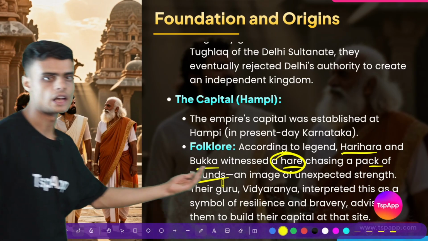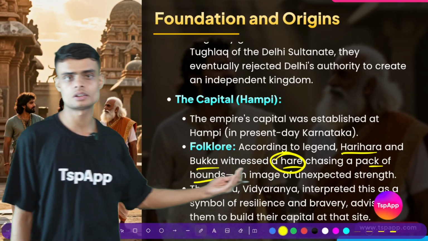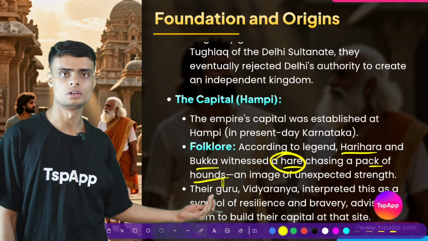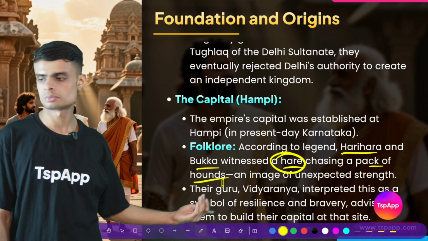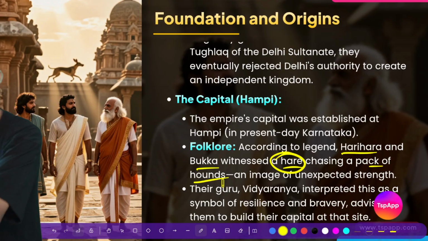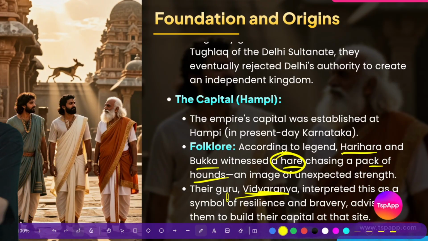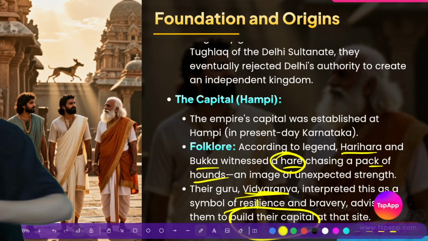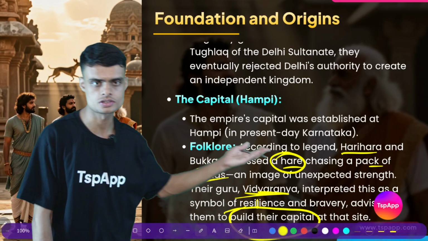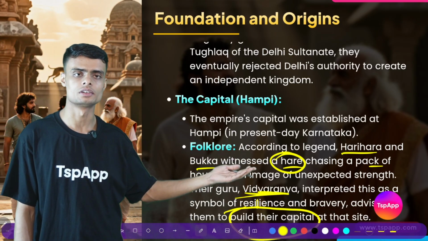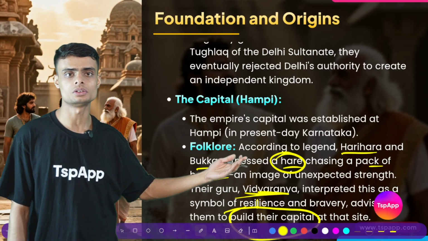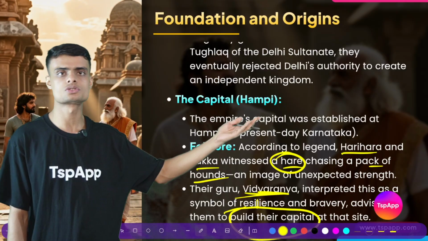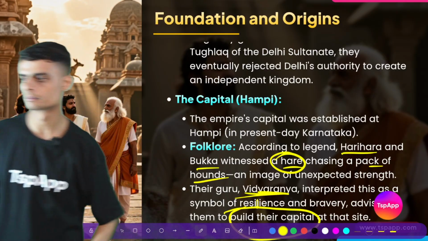A rabbit-like animal was chasing away hounds, dogs. Is it really possible? They told this story to their guru, and their guru told them that they had to build their capital at that same special place where they saw this exception happening. So this is the famous story of how the capital of Hampi was chosen for the Vijayanagar Empire.